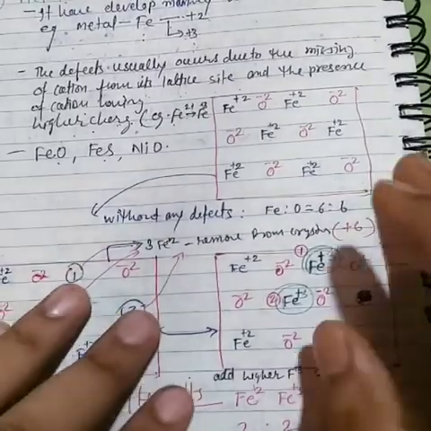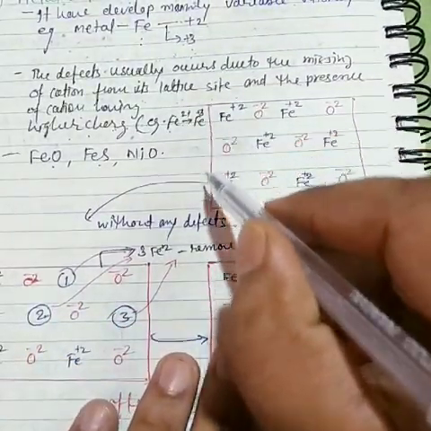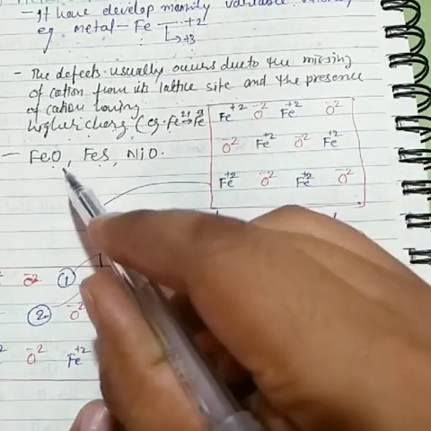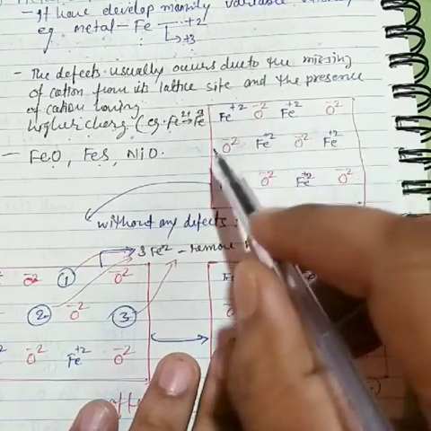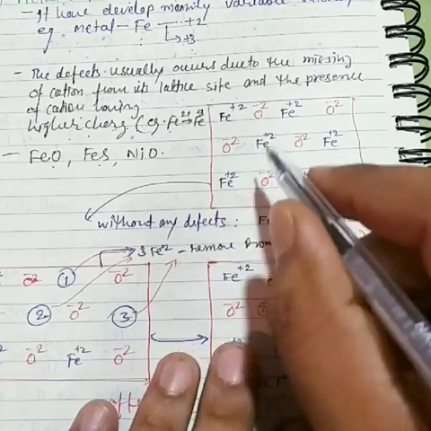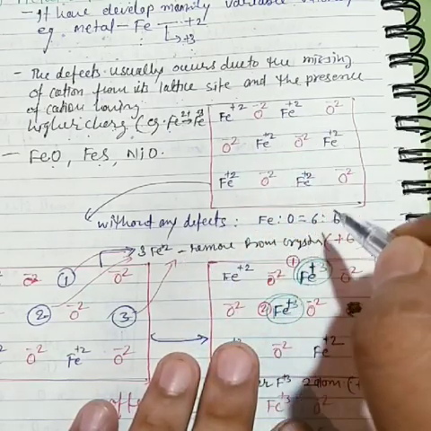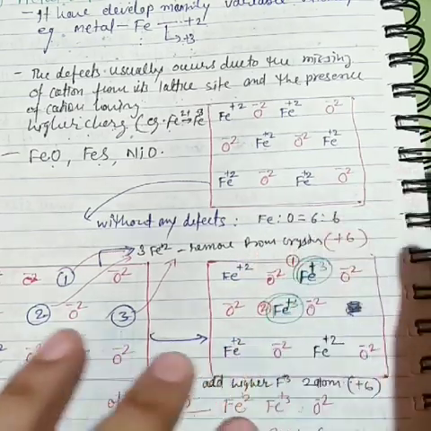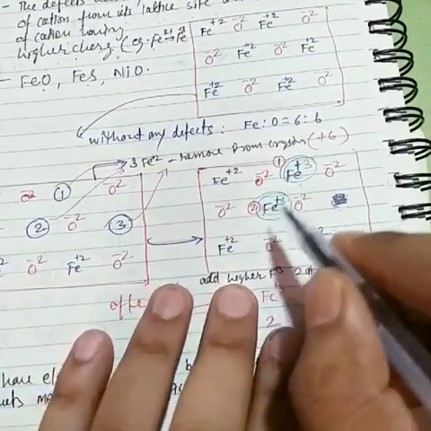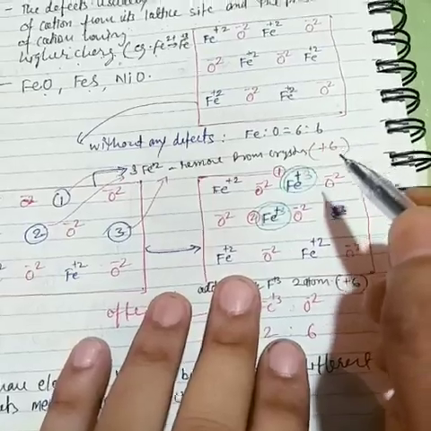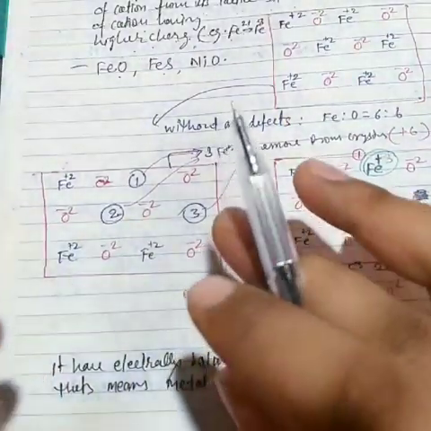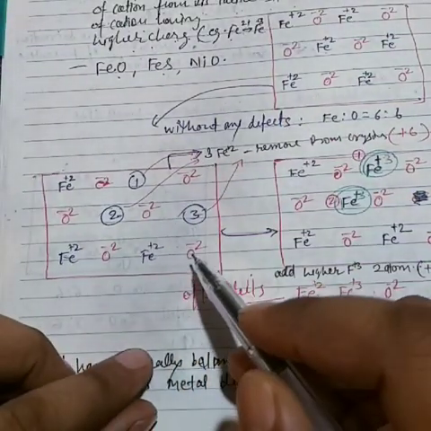Now see here, I am telling you one diagram, one crystallization diagram. See, iron 2 plus and oxygen, I am taking iron oxide: iron, oxygen, iron, oxygen. Both have the same ratio, that means before defects it is the same ratio, that is 6:6. But after the defect, what happened is that, see here, I can remove. Now see, without any defects, and now I am elaborating here.